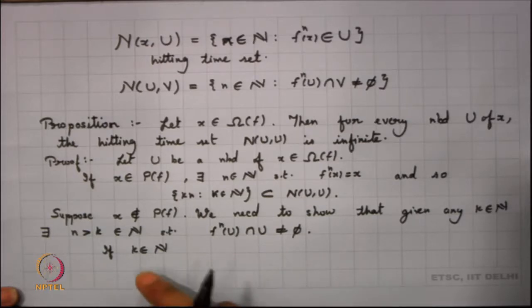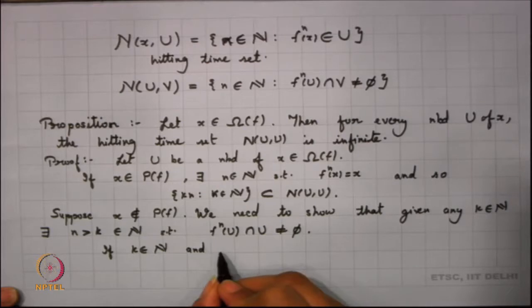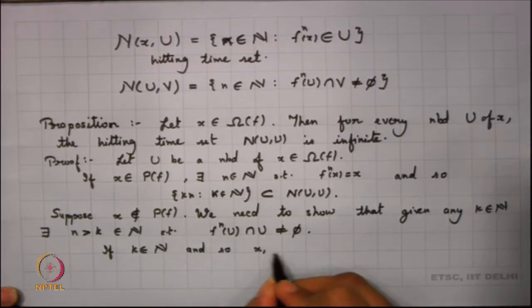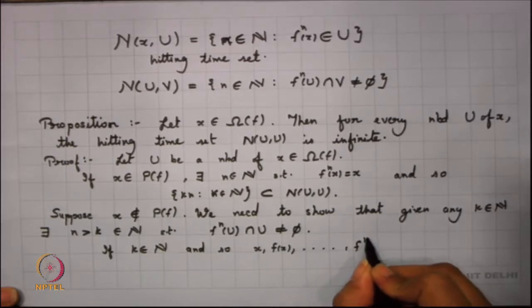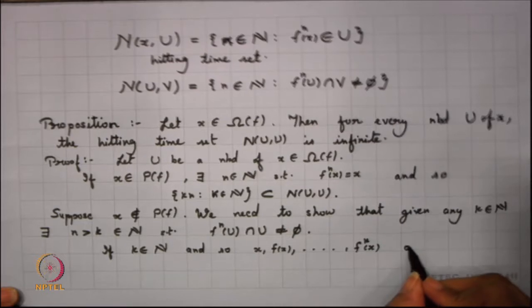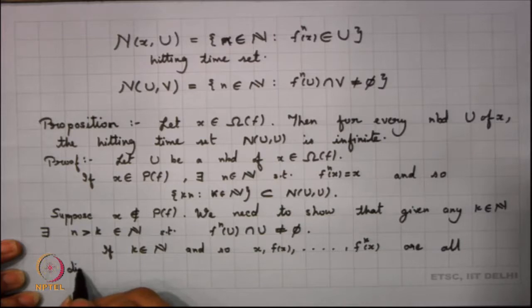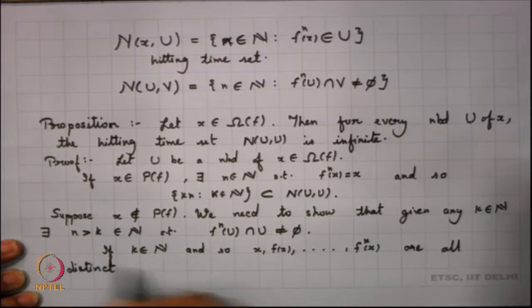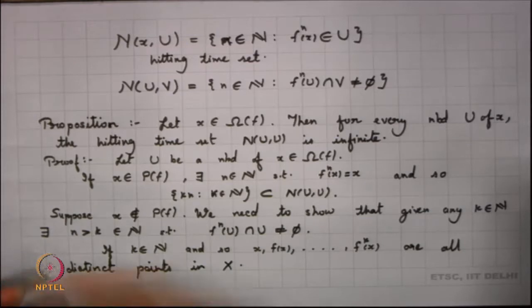Now, we know that this point x is not a periodic point, and so these are all distinct points. Since my x is not a periodic point, they are all distinct points.